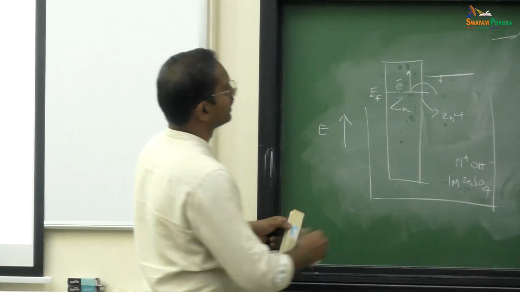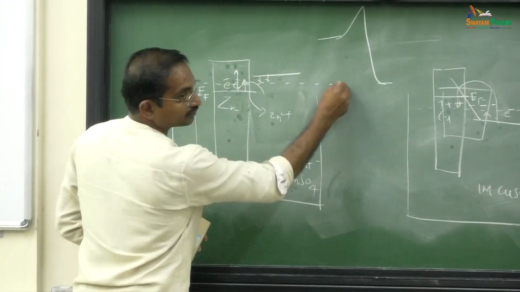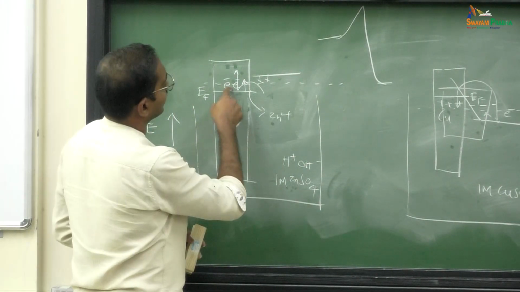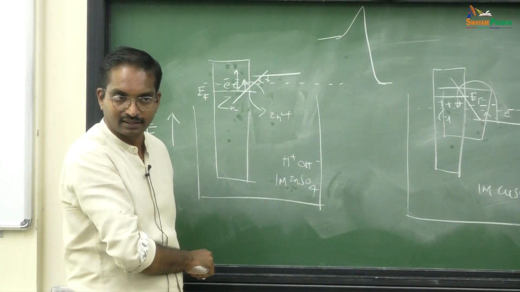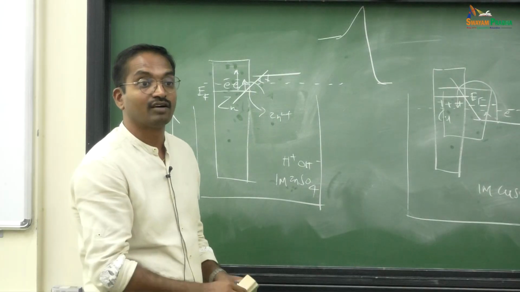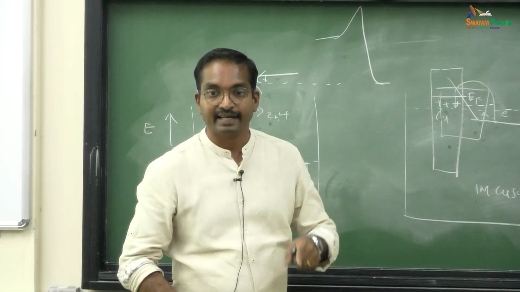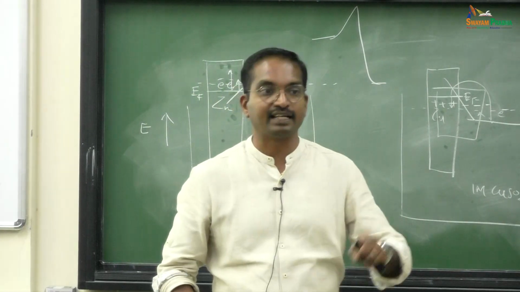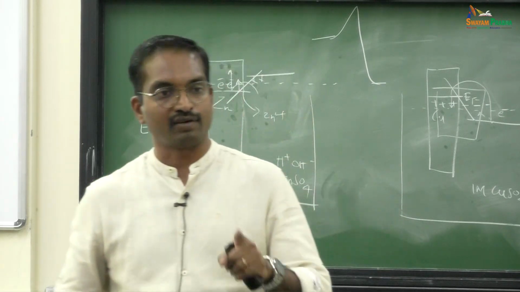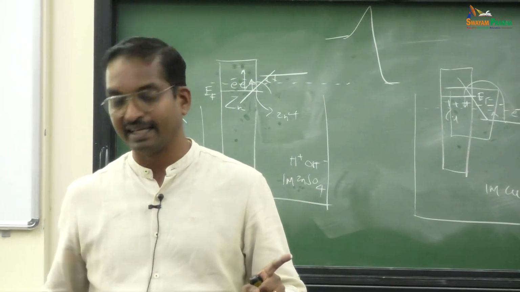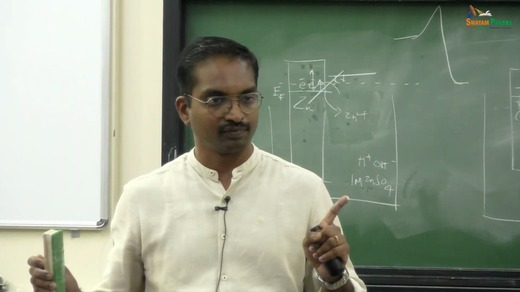So again, same thing, here electron is added, so this level rises, this level drops, then you will have an equilibration. Again there is an electron here, positive charge here, there will be a potential drop across this interface, the double layer. So this is the origin of E naught of this electrode, E naught of that electrode. What is E naught cell? E naught cell is E naught of cathode minus E naught of anode. E naught value of cathode versus E naught value of anode, that is your E naught cell. Clear, no? Any doubt in that?